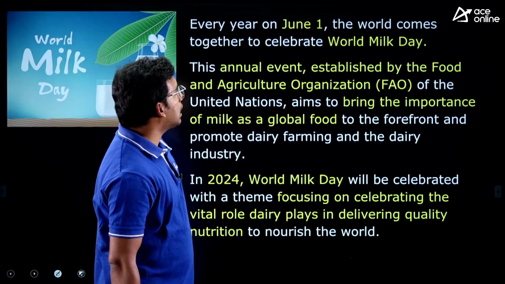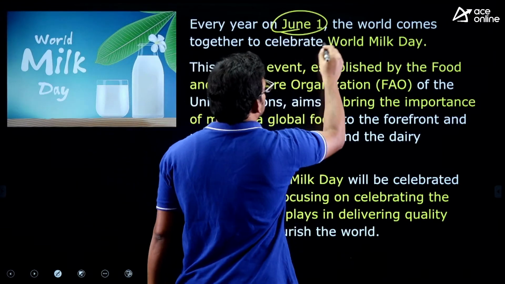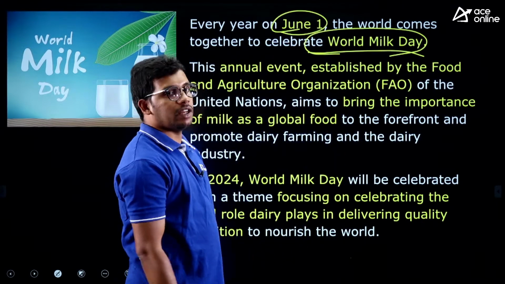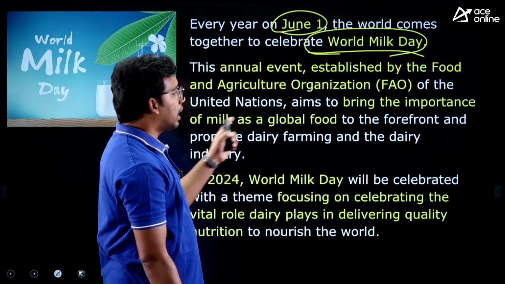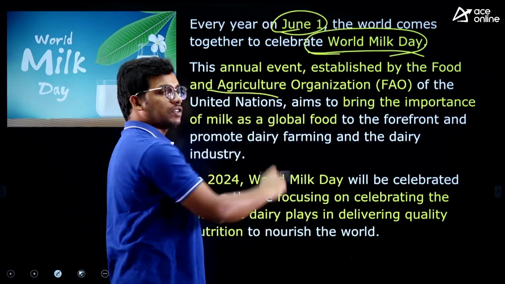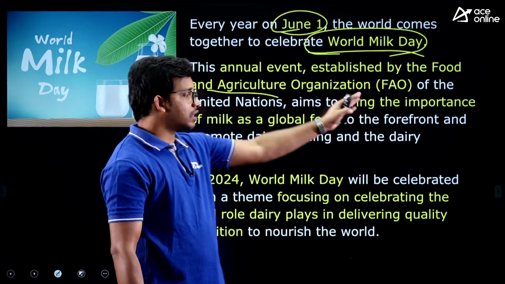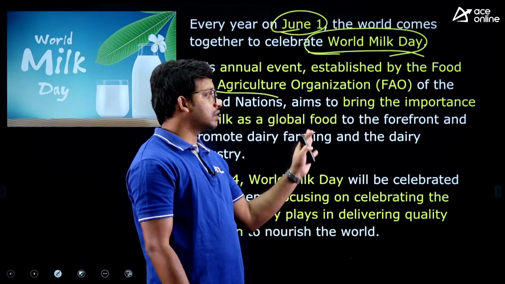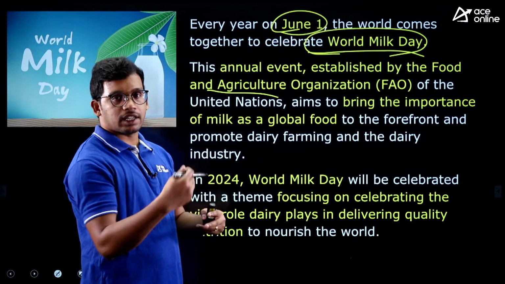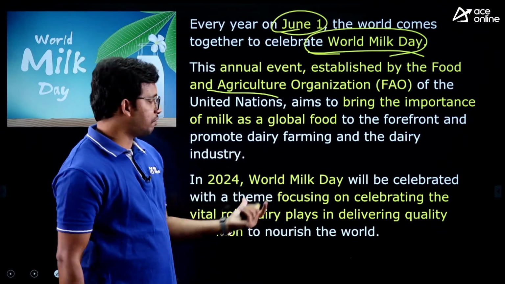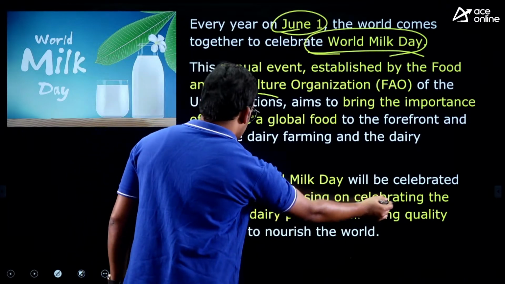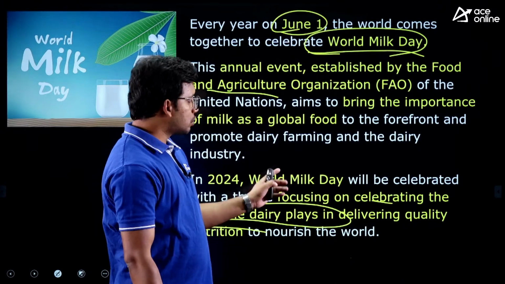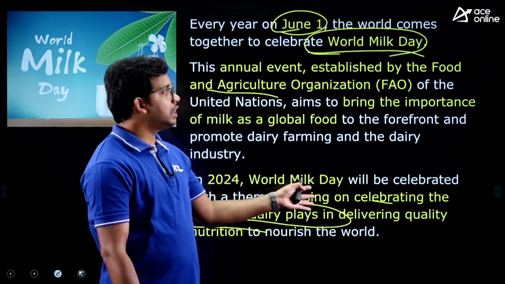Last fact: June 1 is celebrated as World Milk Day. It is celebrated by the Food and Agriculture Organization under the United Nations, an organization with its headquarters in Italy. This organization supports enhancing awareness about the importance of milk. This year's theme focuses on the vital role dairy plays in delivering quality nutrition. So dairy and nutrition is the theme of this year.